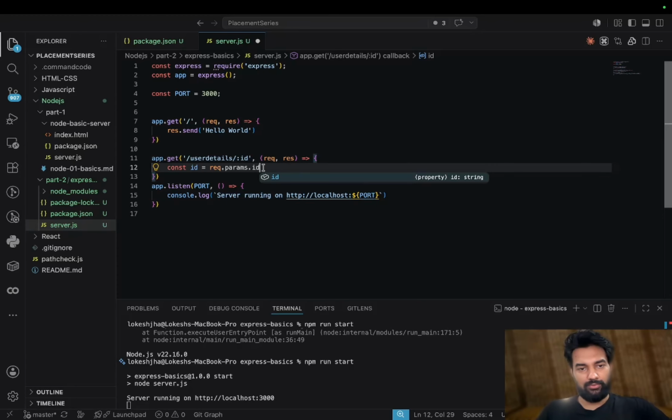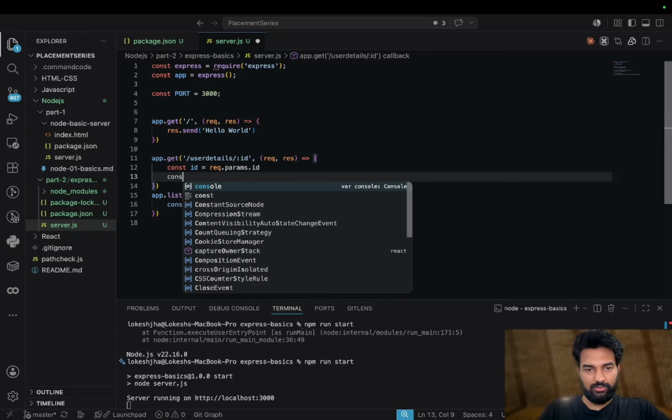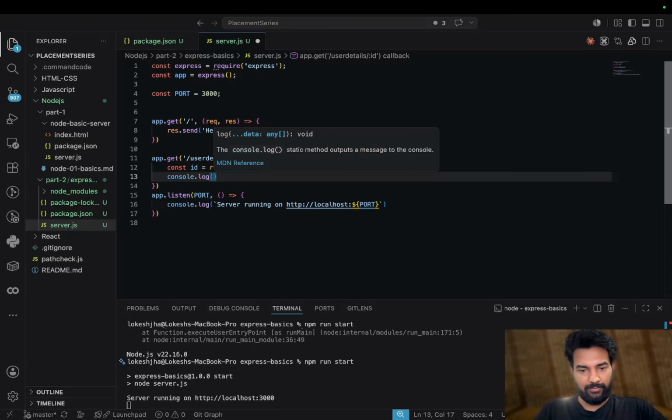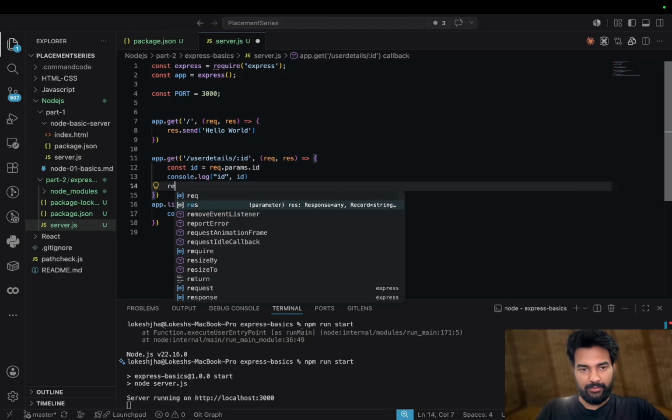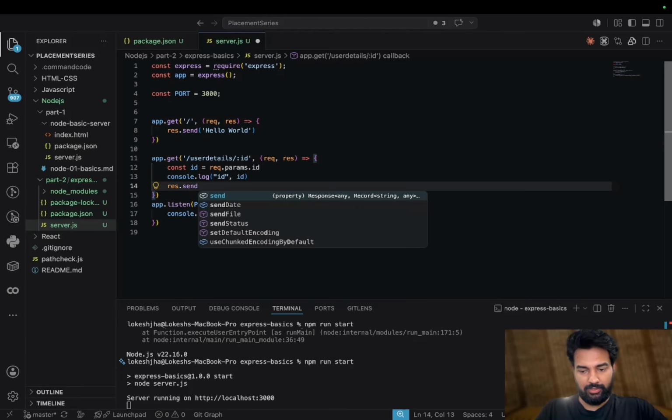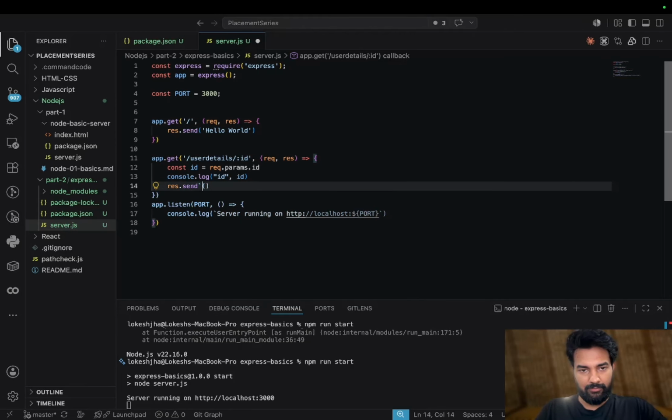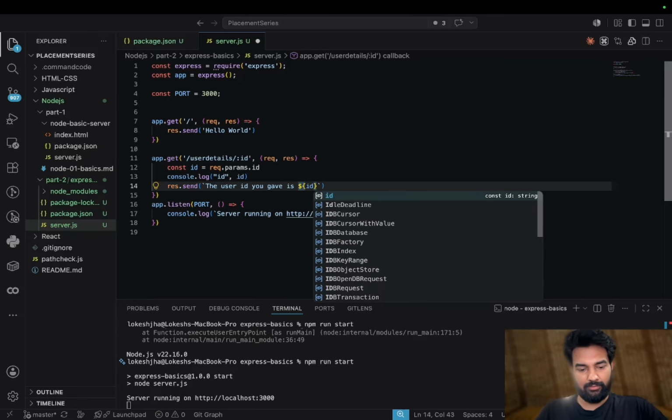If you want, we can console log ID, and response.send with a back tick: the user ID you gave is ${ID}.